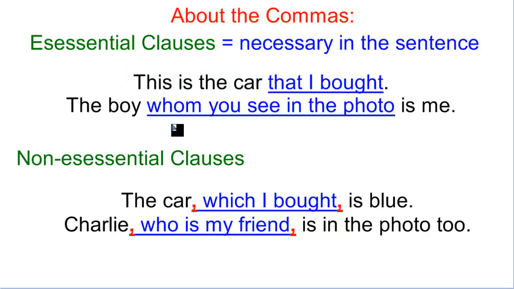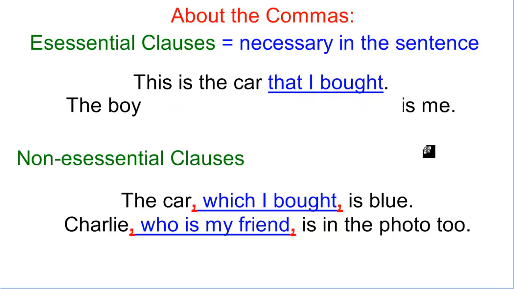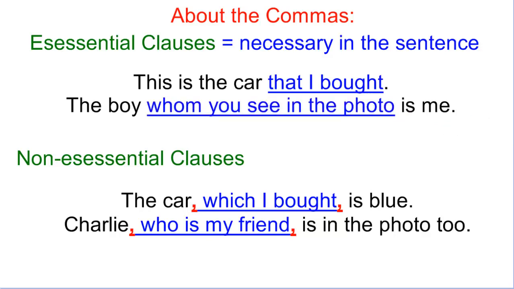Next, the boy whom you see in the photo is me. If I eliminated the commentary here, the boy is me. But what boy? It's very general. I have no idea what you're talking about. So for that reason you probably have to mention in this situation the commentary.